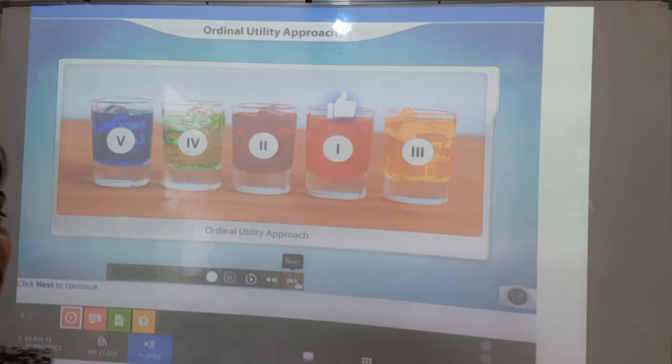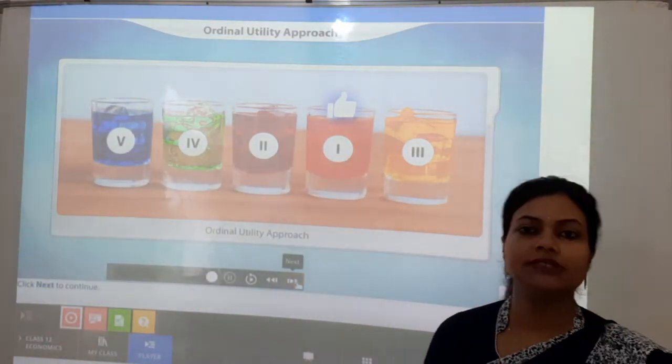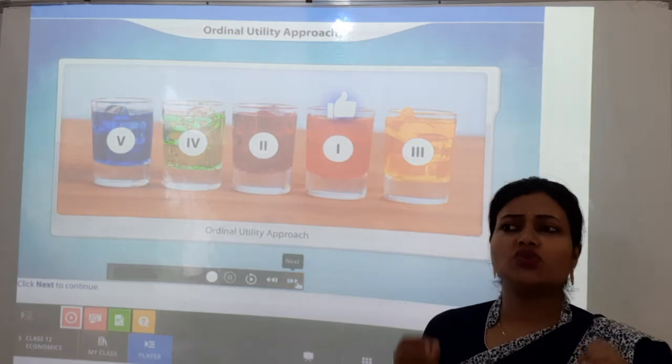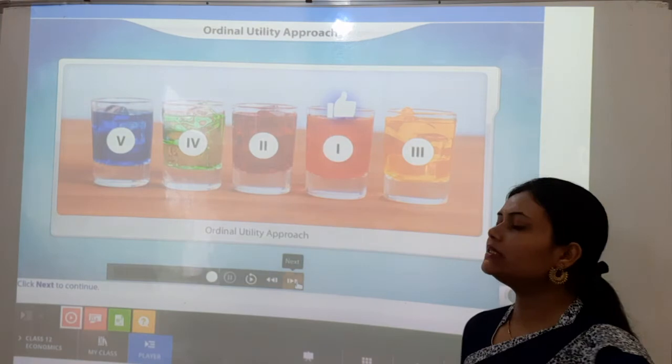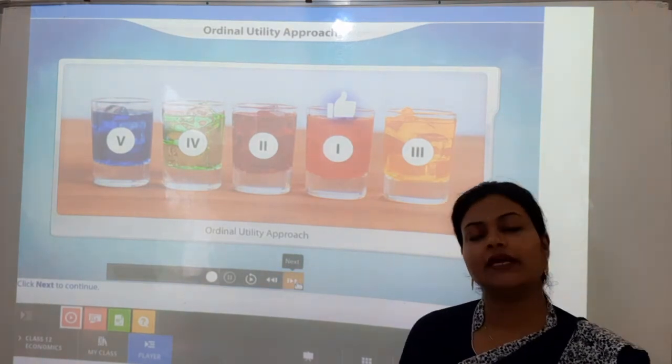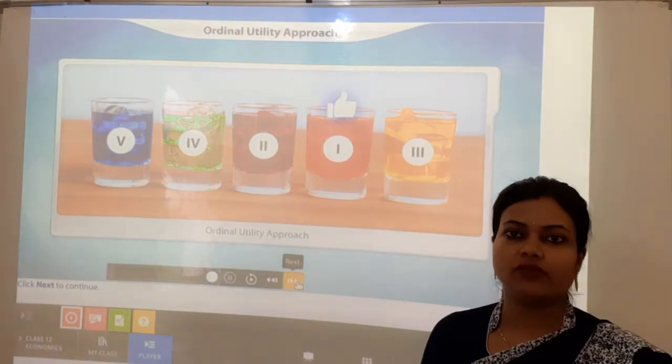So now a different approach to utility has come. This is what ordinal utility is saying: that it is not right, accurate, or necessary that every time it is possible to measure our satisfaction level. Why?